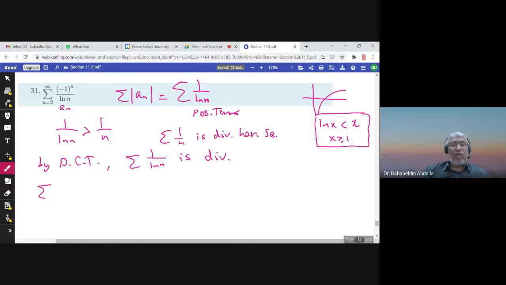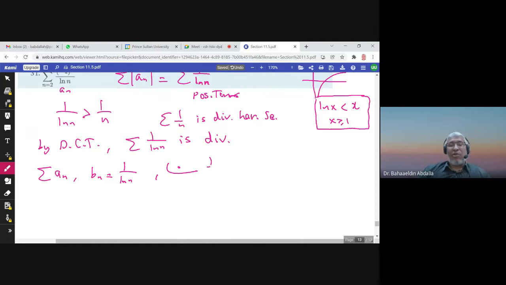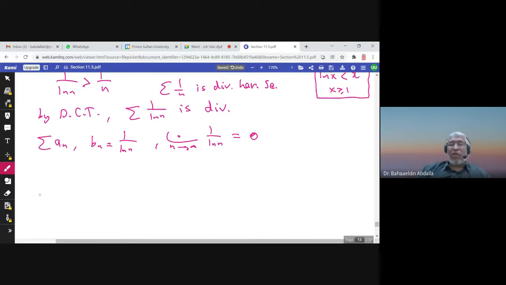Well, let us check summation an. bn is 1 over ln n, using the alternating series test. The limit of 1 over ln n when n goes to infinity: ln infinity is infinity, 1 over infinity is 0. We know that ln is an increasing function, so 1 over ln of n plus 1 is less than 1 over ln n, because ln of n plus 1 is greater than ln n.